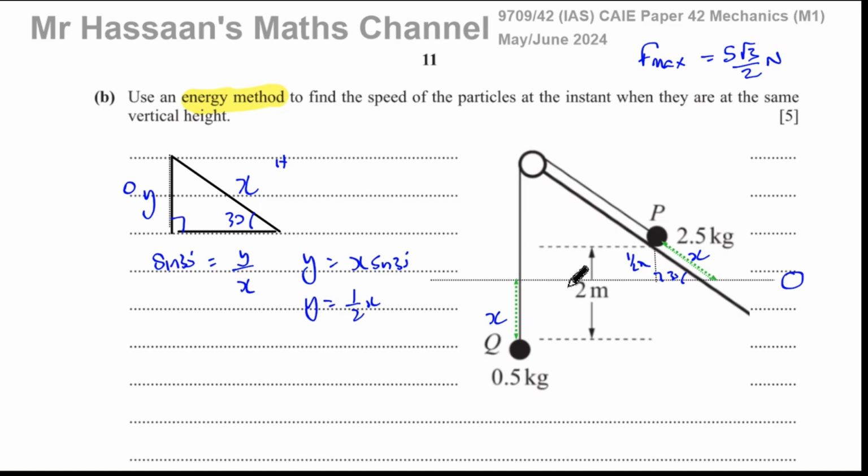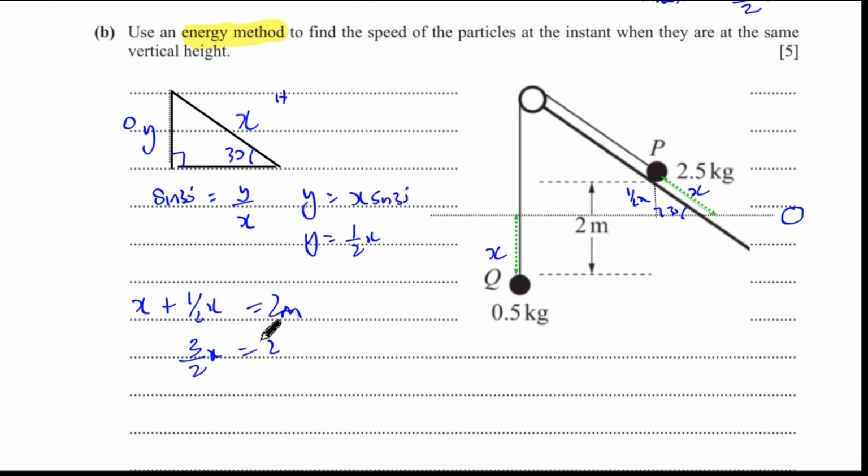So we know that X plus a half X is equal to 2 meters. That's X, that's a half X, that's 2 meters. We can use ratios here, but we can do this. That's going to be 3 over 2 X is equal to 2 meters. So if I multiply by 2 and divide by 3, X is going to be 4 over 3 meters. So this distance here, between here and here, is 4 over 3 meters.